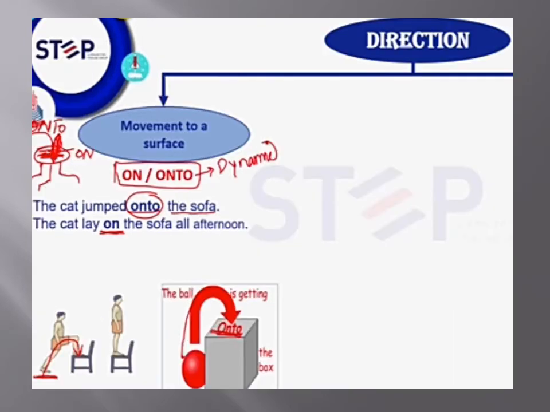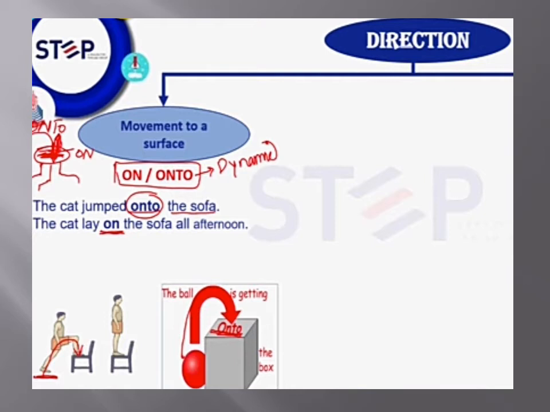Next one. Now another preposition, which is called the preposition of direction. These words can be used as prepositions of direction, which show movement to a surface. Preposition on and onto, in and into. These words can be used as prepositions of direction, which show movement.